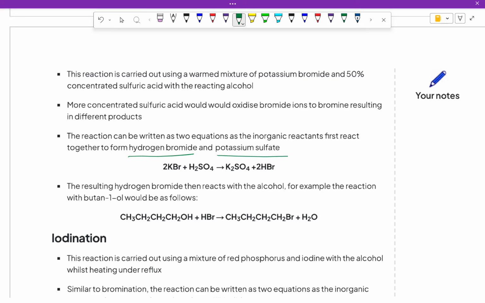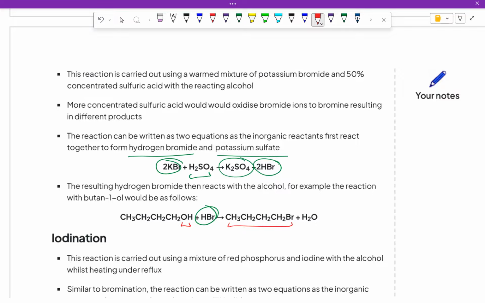This is more complicated, because at the start we have potassium bromide, and only after adding the sulfuric acid can it become hydrogen bromide and potassium sulfate. Then the hydrogen bromide combines with our alcohol, which results in halogenoalkane, and the remaining is just water.